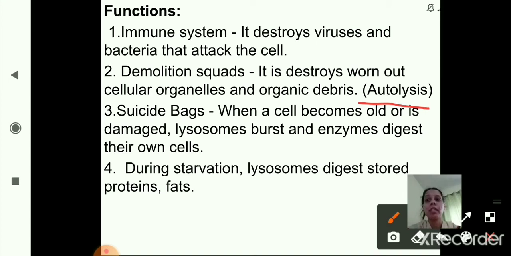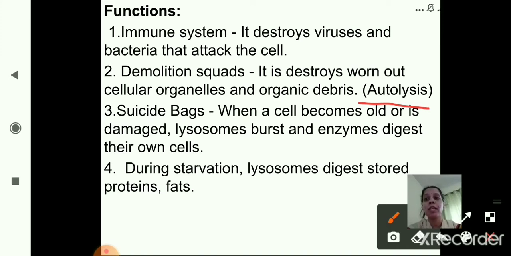Now the third one is suicide bags. It acts as suicide bags. When a cell becomes old or damaged, lysosomes burst and enzymes digest their own cells. The enzymes which are present in the lysosomes digest their own cells which are old and damaged. So it acts as suicide bags.